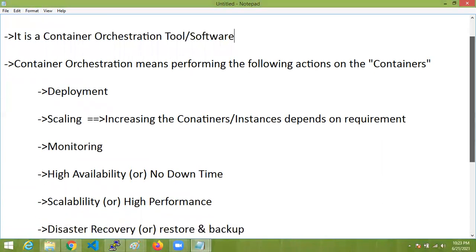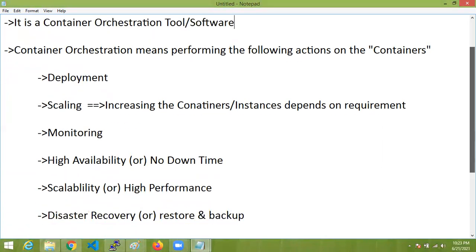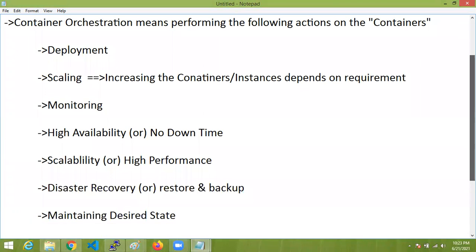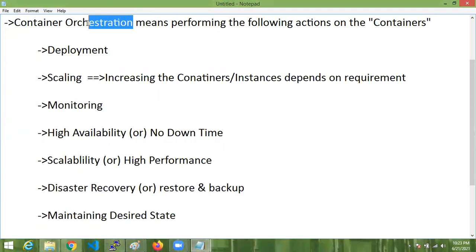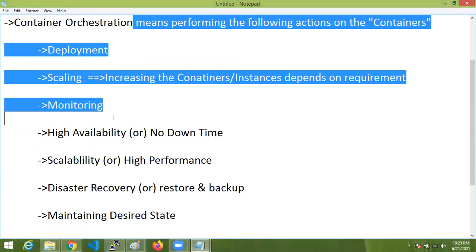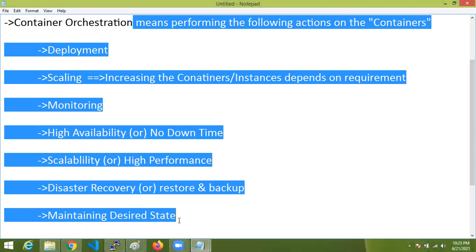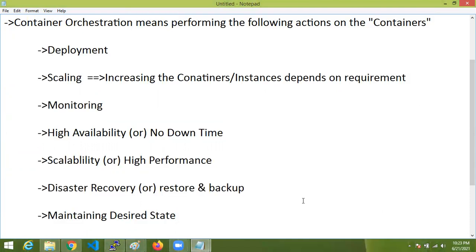For maintenance we require one orchestration tool, and that is Kubernetes. Maintaining the containers means the actions I showed. When any tool performs these actions, that tool is known as an orchestration tool. So Kubernetes is an orchestration tool because it maintains containers by performing these actions.